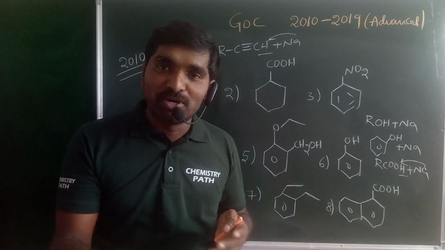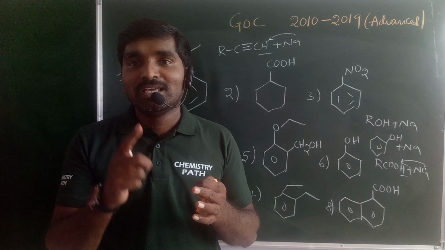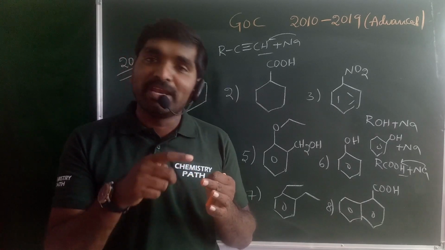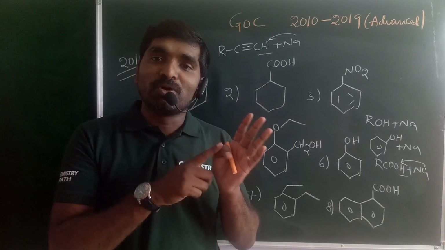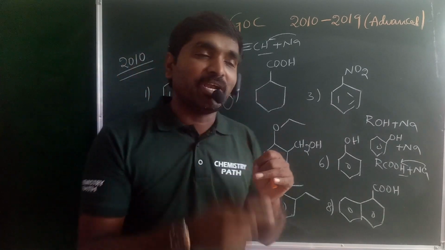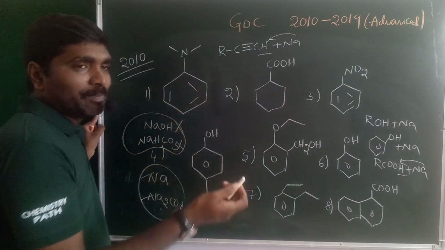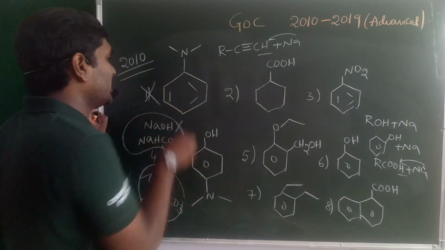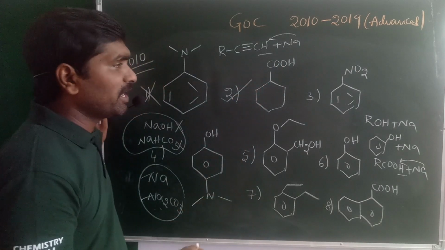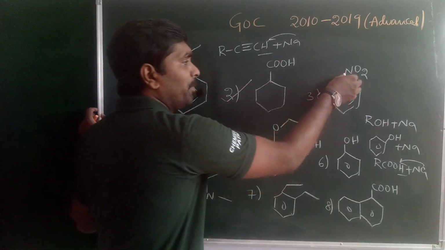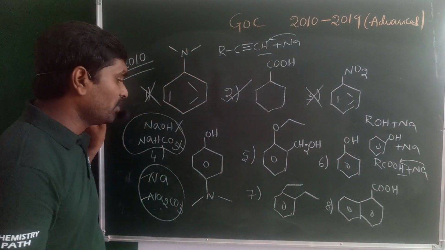So electron withdrawing group containing phenol may react with bicarbonate, otherwise phenol does not react with bicarbonate. Alcohol only reacts with sodium metal. Phenol reacts with sodium and sodium hydroxide. If it contains an electron withdrawing group, it may react with bicarbonate. Carboxylic acid reacts with sodium, sodium hydroxide and sodium bicarbonate. Here, our question is nothing but sodium hydroxide. So aniline, which is basic in nature, may not react with sodium hydroxide. Here the carboxylic acid may react with sodium hydroxide. Nitrobenzene is not acidic in nature, so it does not react with sodium hydroxide.